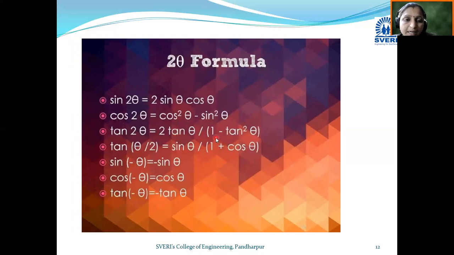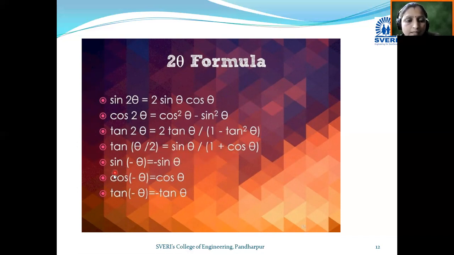Now we will see the multiple angle formula. If theta becomes 2 theta, 3 theta, then it is called a multiple angle. There are formulas related to this multiple angle. You can see here sin 2 theta is equal to 2 sin theta cos theta, cos 2 theta is equal to cos square theta minus sin square theta, tan 2 theta is equal to 2 tan theta divided by 1 minus tan square theta. Then tan of theta by 2, again instead of 2 theta if it is theta by 2, meaning a sub-multiple angle, then the formula becomes sin theta divided by 1 plus cos theta.